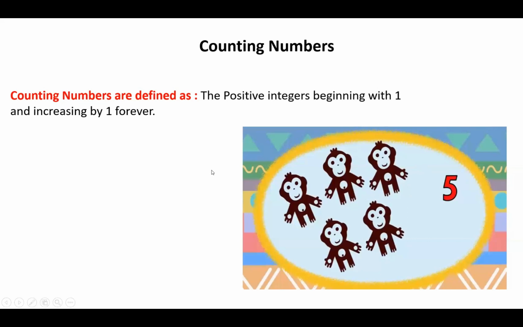Counting numbers are a group of numbers, or a set. A set means a group. So we can say a set of numbers which begins from 1 and increases by 1 each time. We can draw it as a set which has all the numbers 1, 2, 3, 4, 5, and if I have more than 5, I put them too. This is the counting set, and we give it the letter C. C means counting numbers. So this is set number 1.